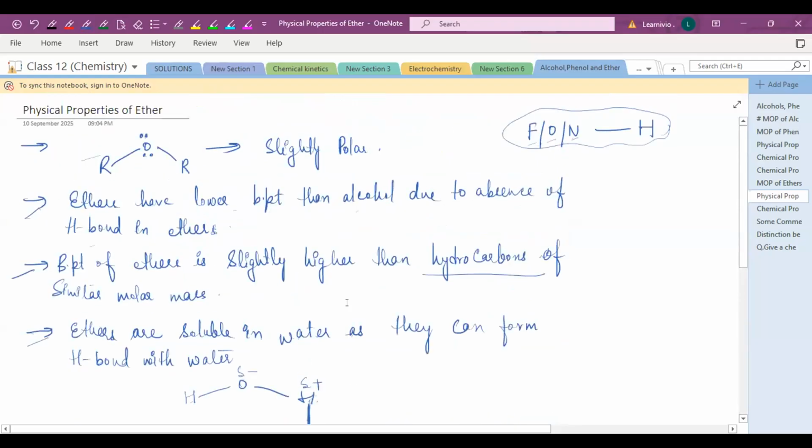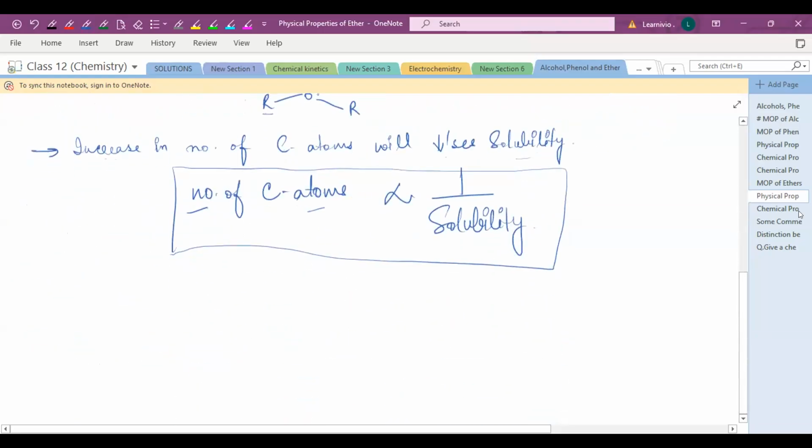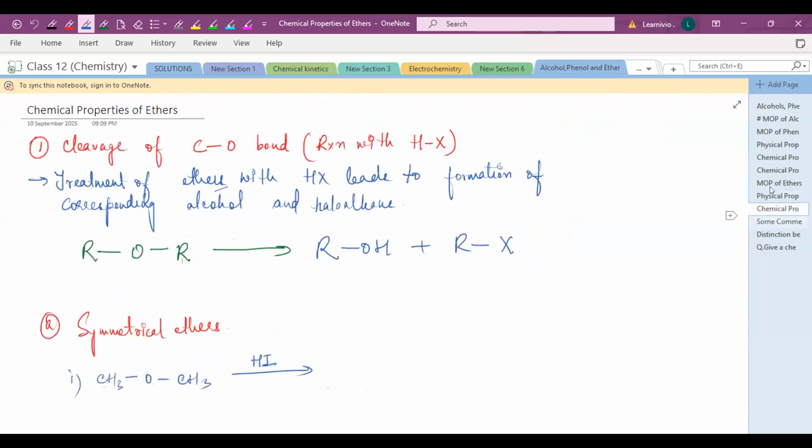Okay, so that's all about the physical properties of ether. Next is your chemical properties of ether. Chemical properties of ether. Okay, now see.